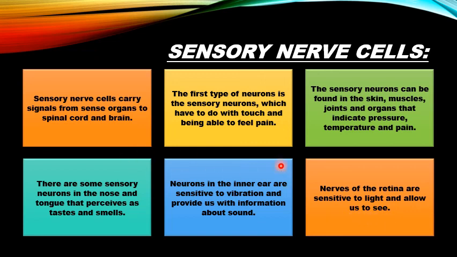See, we have discussed all the sense organs here: skin, nose and tongue, ear, and eye. So sensory nerve cells or neurons are those cells which carry signals from sense organs to the brain or spinal cord.